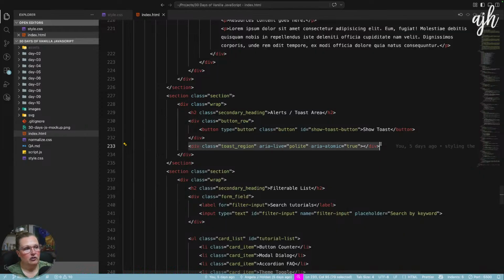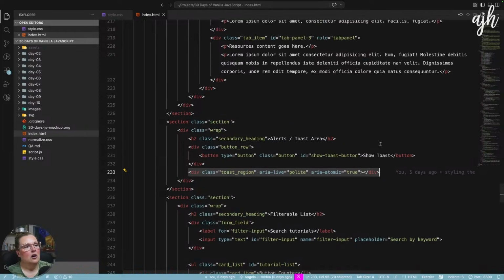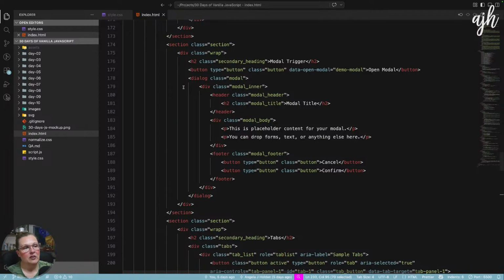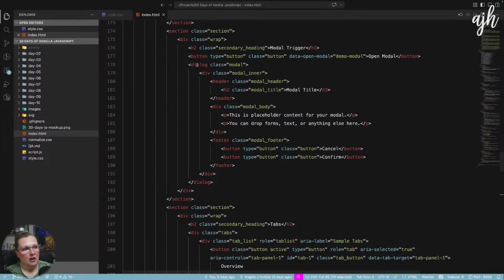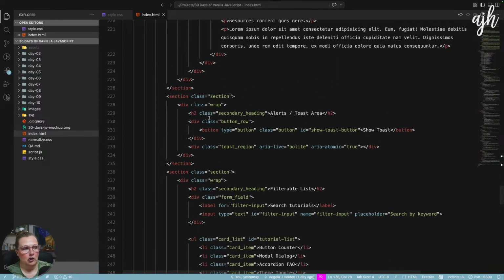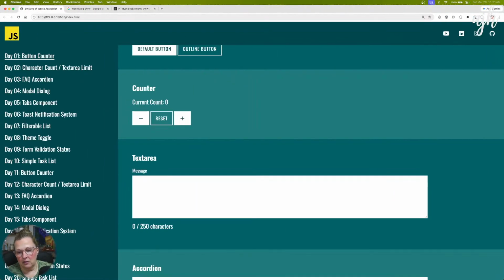I think we should ask ChatGPT about this because we already had to ask ChatGPT why it didn't give us the dialog element. It just gave us a div. So let's ask, because I think a dialog element with the JavaScript method show is going to be the right way to do the alert toast. So let's ask. Let me pull up our conversation.